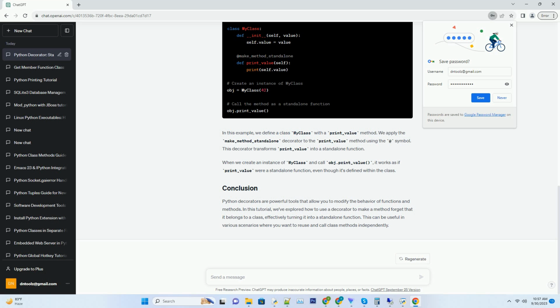Python decorators are powerful tools that allow you to modify the behavior of functions and methods. In this tutorial, we've explored how to use a decorator to make a method forget that it belongs to a class, effectively turning it into a standalone function. This can be useful in various scenarios where you want to reuse and call class methods independently.